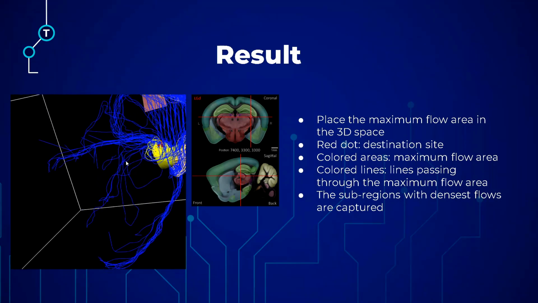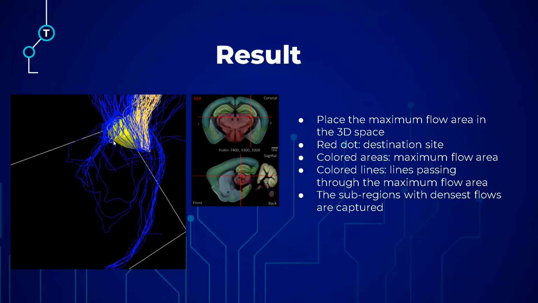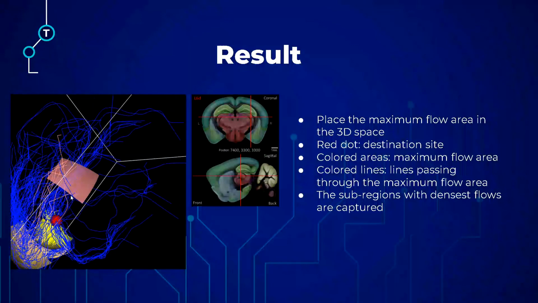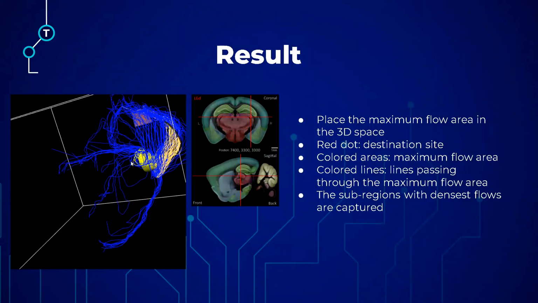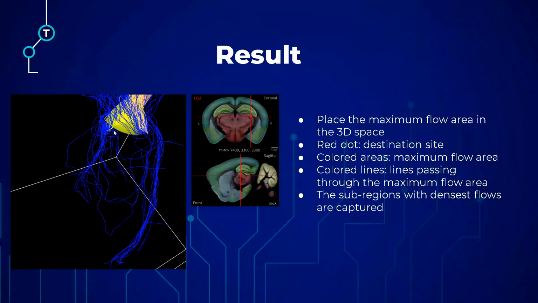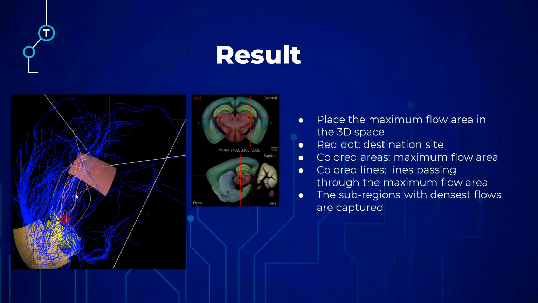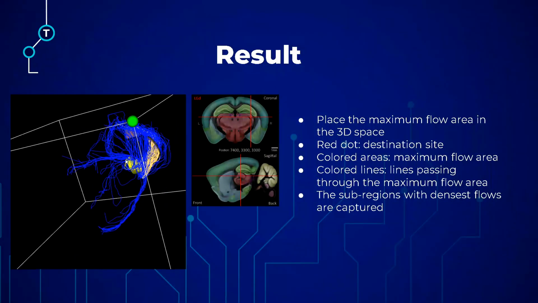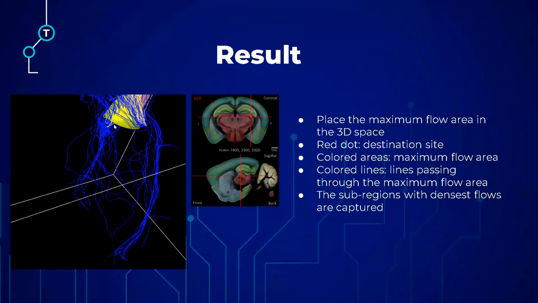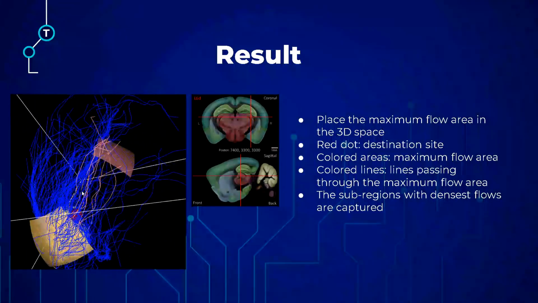Let's put the paths and the maximum flow area together in the 3D space. The red dot here refers to the destination site in LGD, and the colored area refers to the maximum flow area captured by our algorithm. The lines refer to the paths reconstructed by the fast marching method, and the colored lines, for example the yellow lines, refer to the paths that pass through the yellow area. So we can see that the subregions with the densest flows are being captured by our algorithm.